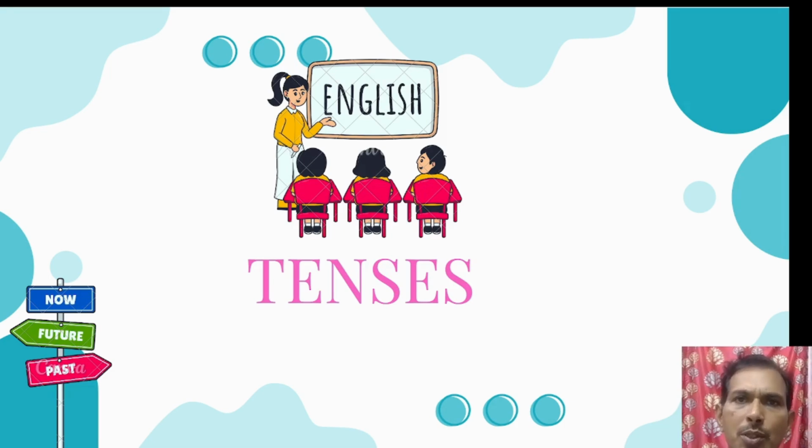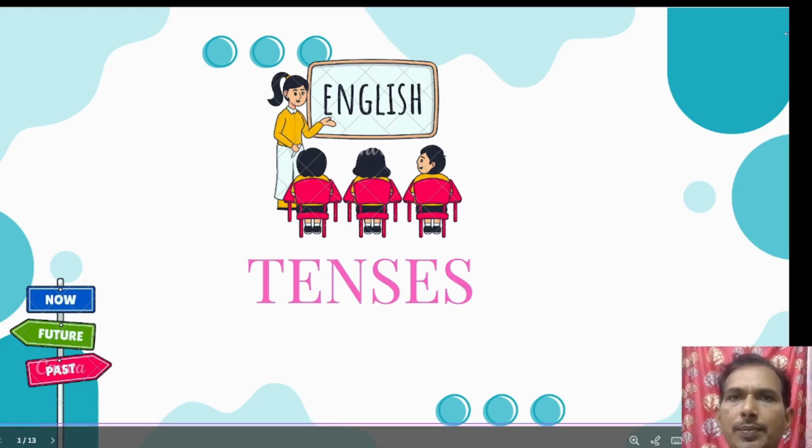There are, as you know, three main tenses in English language, and each one of these three main tenses again can have four subcategories. So in total, 3 into 4, there are 12 tenses in English language. So today we are going to discuss the first tense, which is the simple present tense.